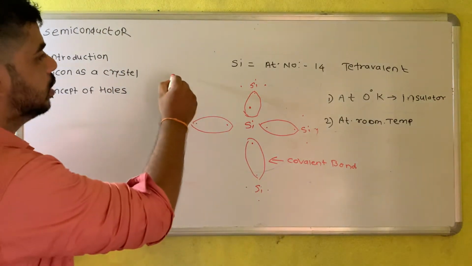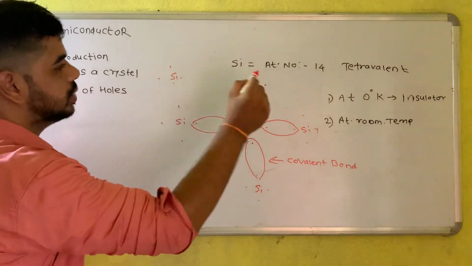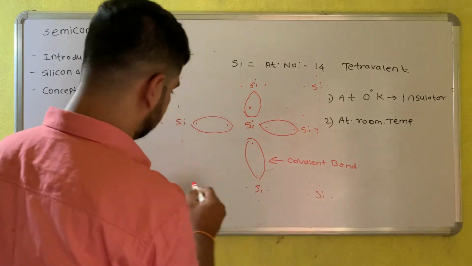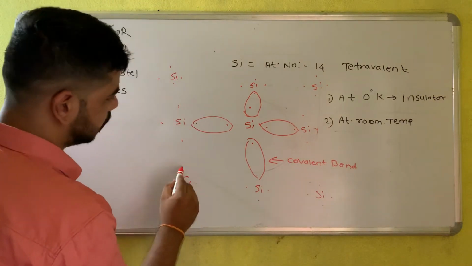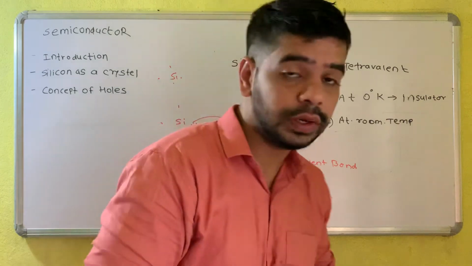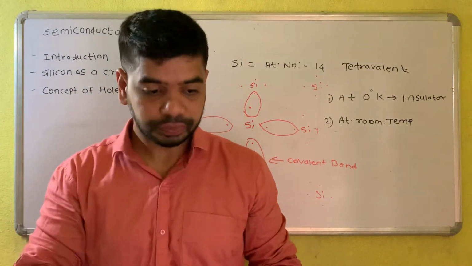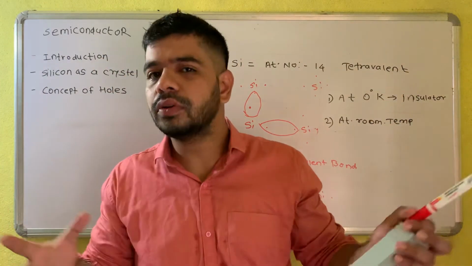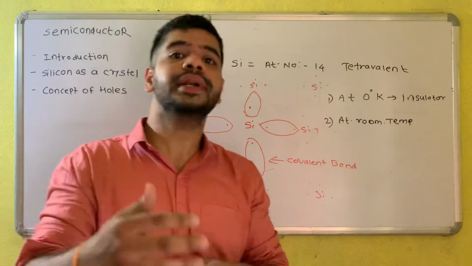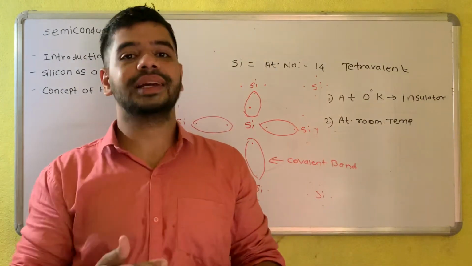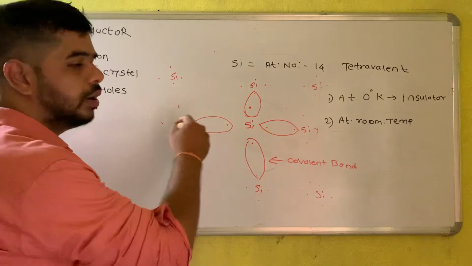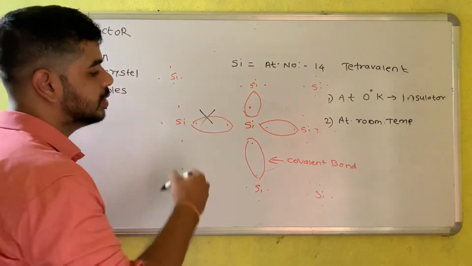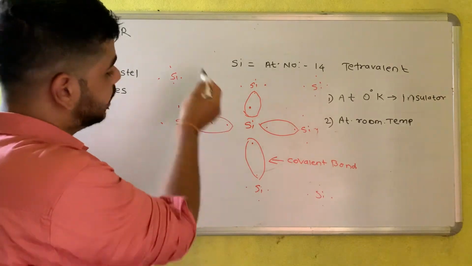Suppose you consider the silicon over here, because we have a number of silicon atoms in the crystal. Here all these side by side electrons are combining together. How do they combine? They combine by covalent bonds. If we give it heat, what happens? Because of the heat, the bond breaks. Why does the bond break? Because when we give energy, there will be chances of bond breakage. So the bond breaks and this electron gets free.